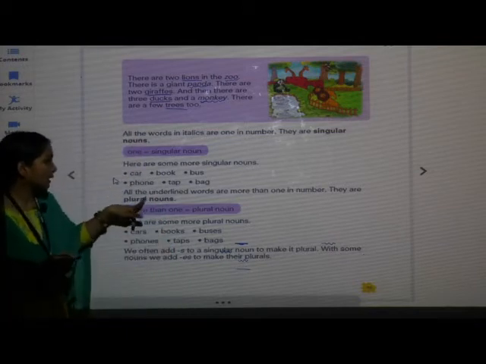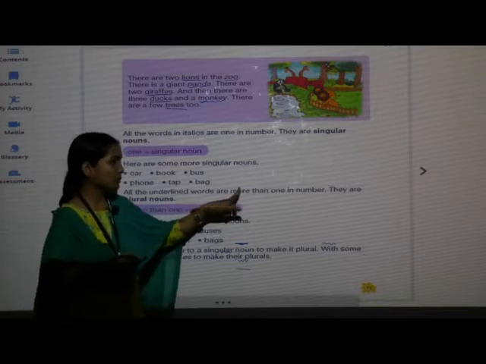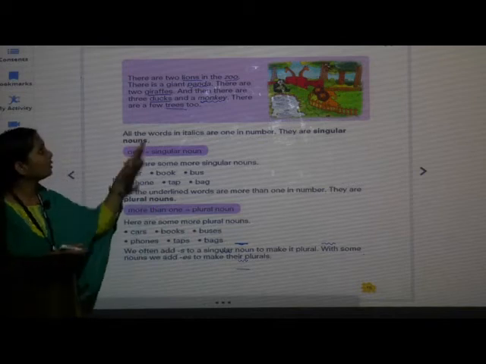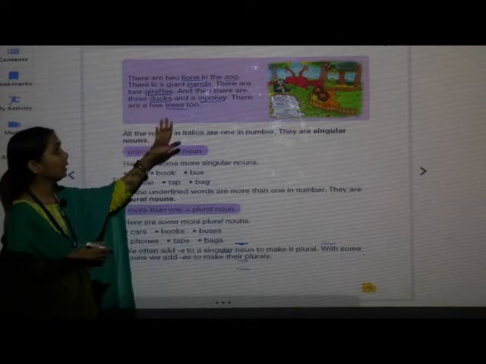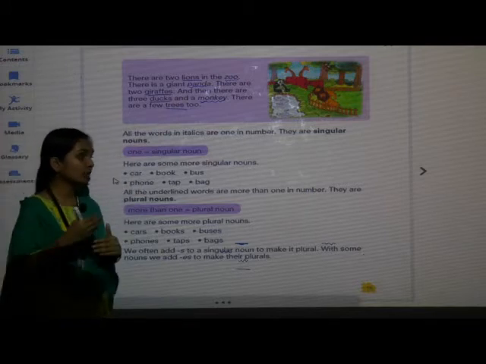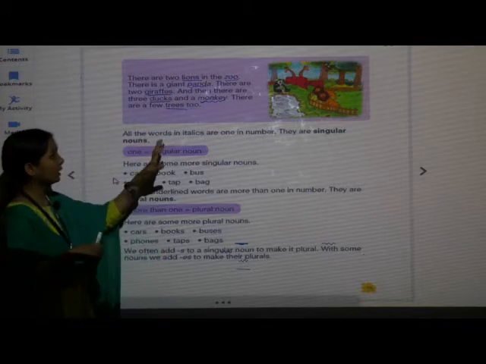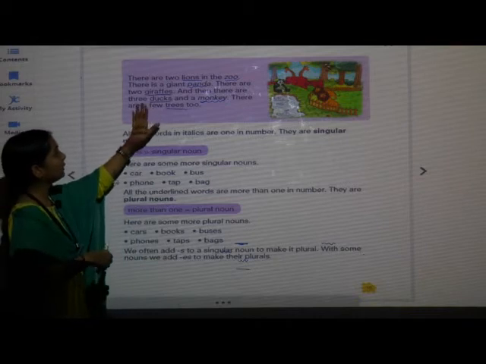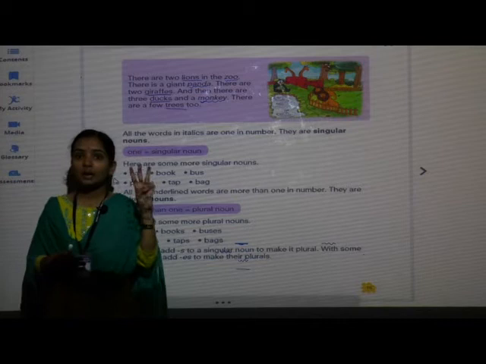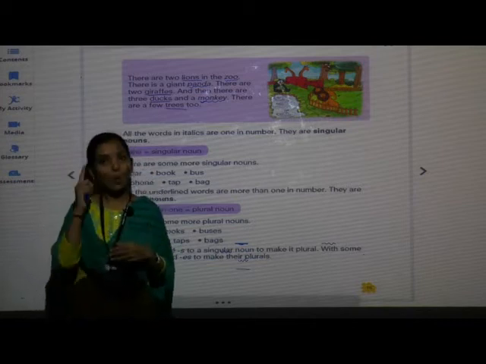Next, all the underlined words are more than 1 in number, isn't it? See, for example here, 3 ducks. How many? 3 ducks, more than 1.